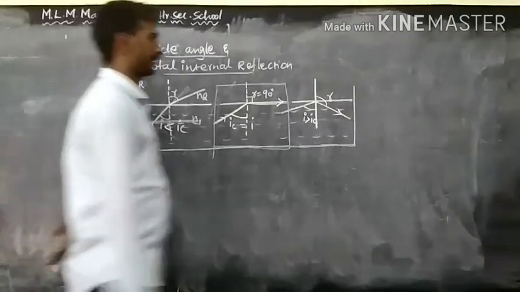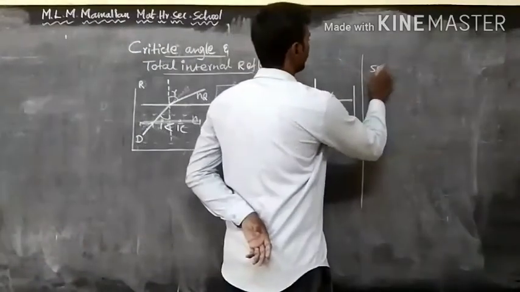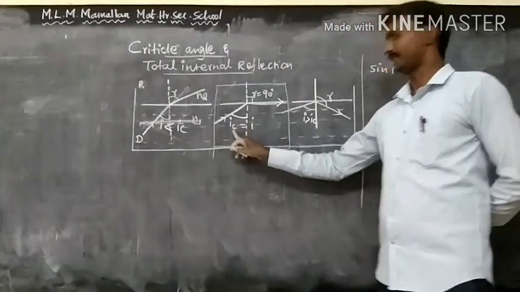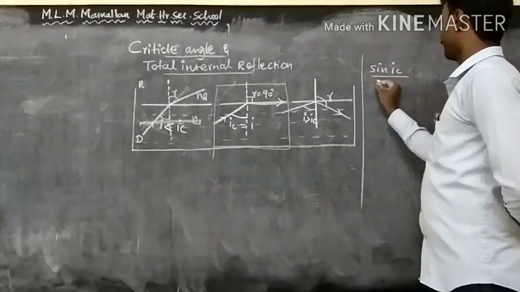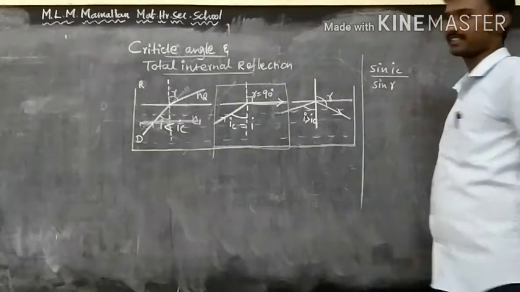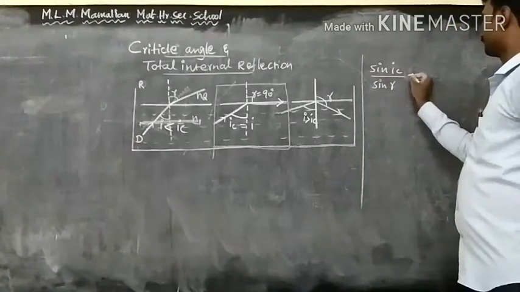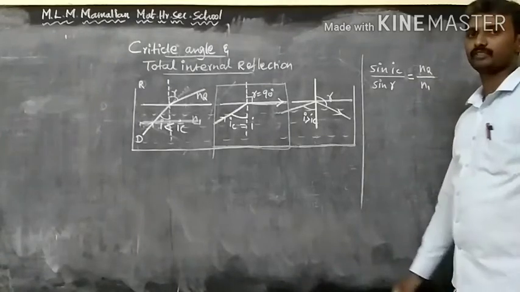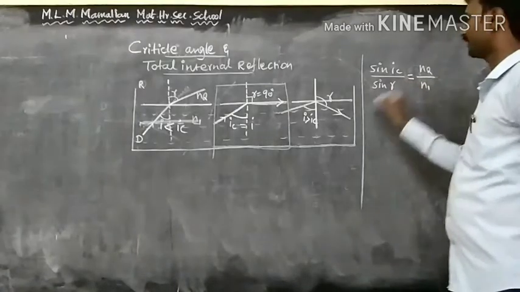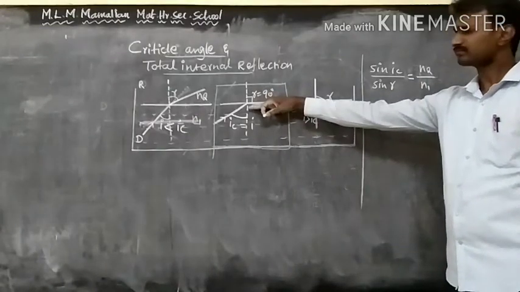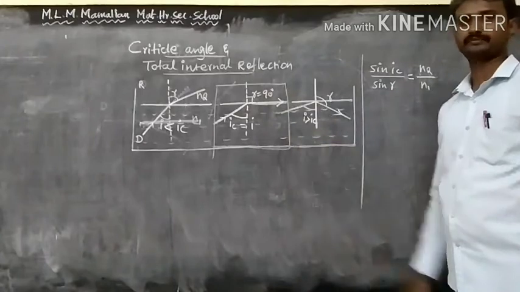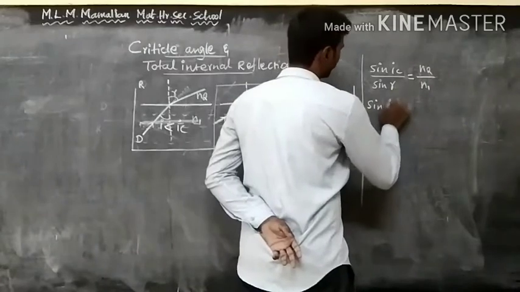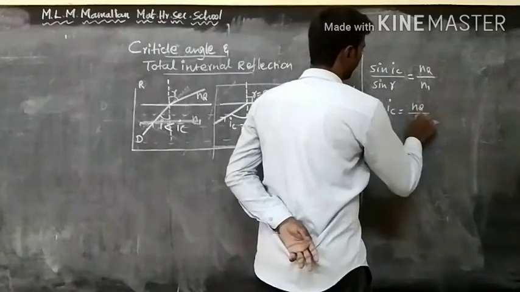Once again, according to Snell's law, sine of the angle of incidence, which is the critical angle, divided by sine of the angle of refraction r is equal to the refractive index of the second medium divided by the refractive index of the first medium. The refracted ray grazes the surface of the water at 90 degrees, so sin 90 becomes 1. Therefore, sin i_c is equal to n2 divided by n1.